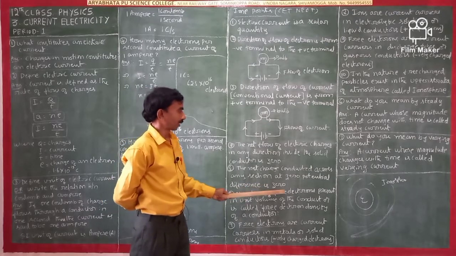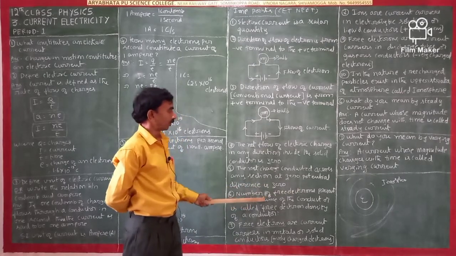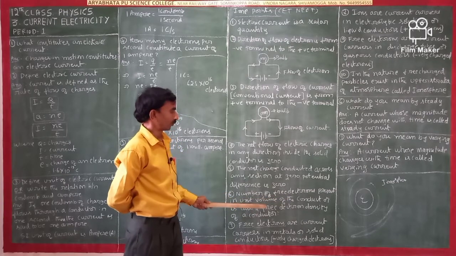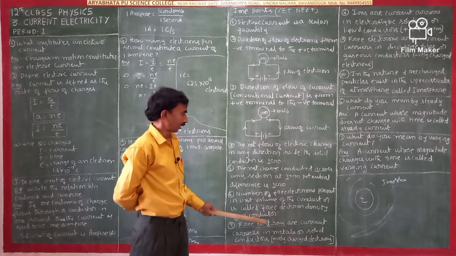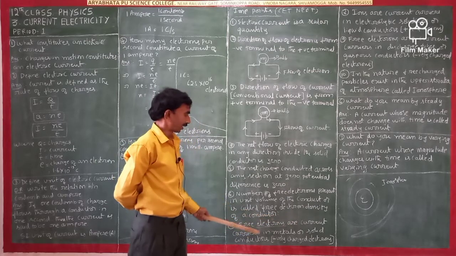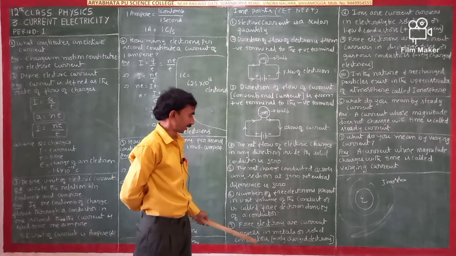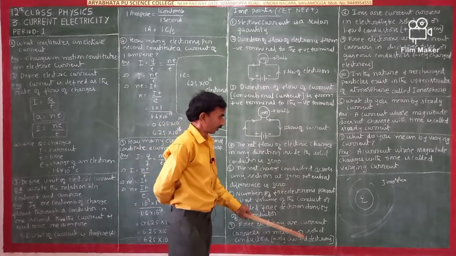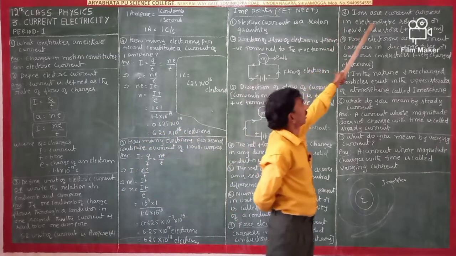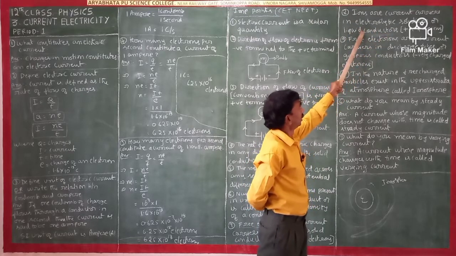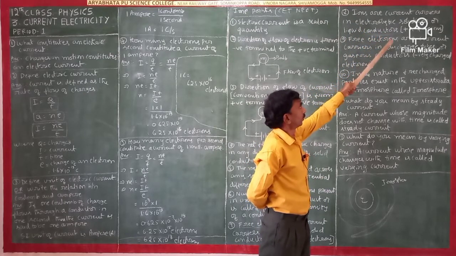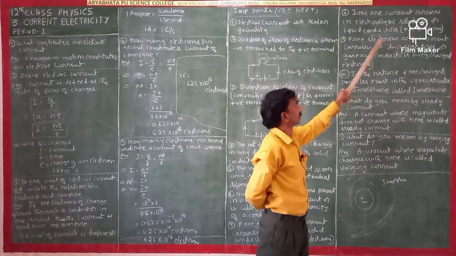The number of free electrons present in unit volume of the conductor is called the free electron density of a conductor. Free electrons are current carriers in metals or solid conductors, negatively charged electrons. Ions are current carriers in electrolytic solutions or liquid conductors, positive or negative ions.